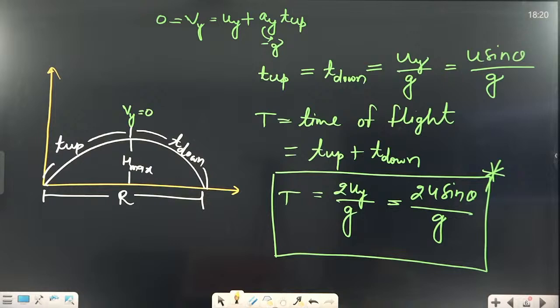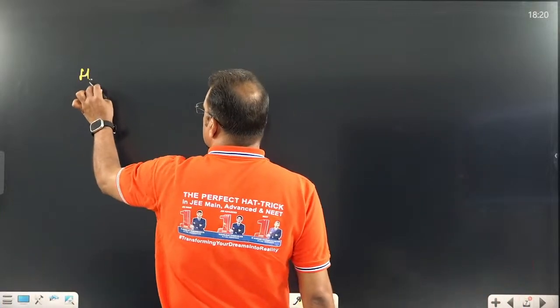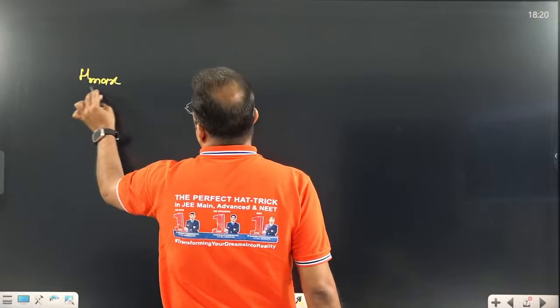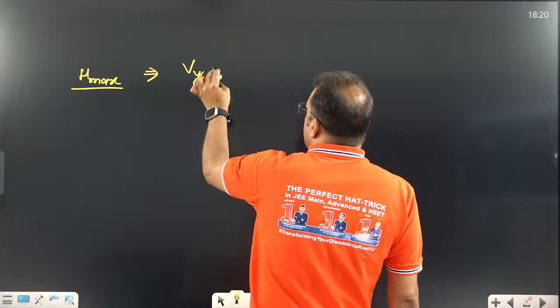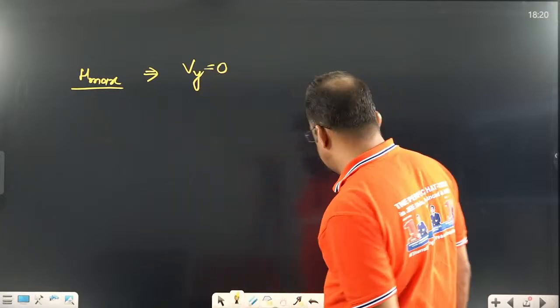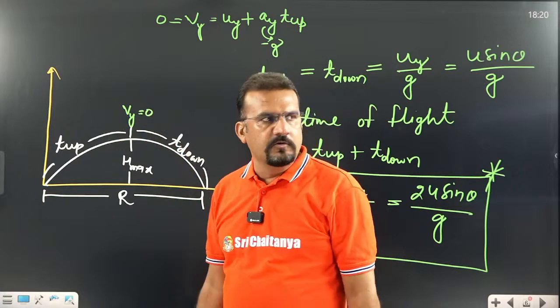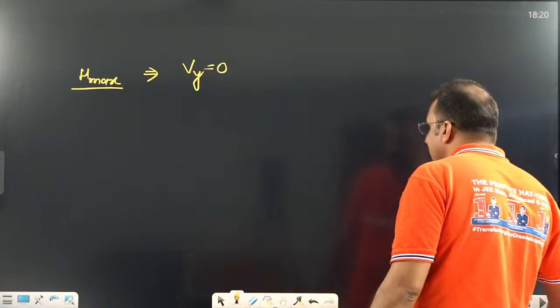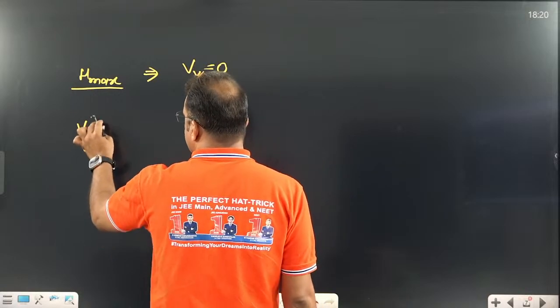How to calculate H maximum? To calculate H maximum, what should we do? At H maximum, Vy is again going to 0. See, this is the H maximum, where Vy is going to be 0. When Vy equals 0, we use the third equation on the y axis.